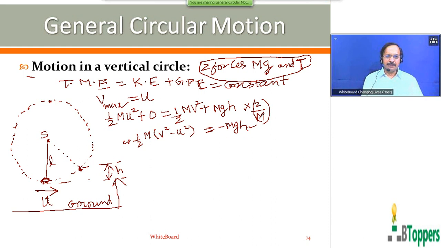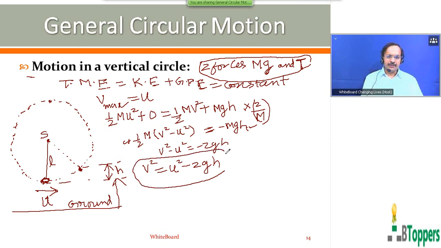So you multiply the equation with 2 by m, you get v square minus u square equal to minus 2gh. So square of the velocity when it is at vertical height h above the lowest position can be written as u square minus 2gh. So this equation can be used to find the value of v at a height h above the lowest position when you are given the value of u at the lowest position.